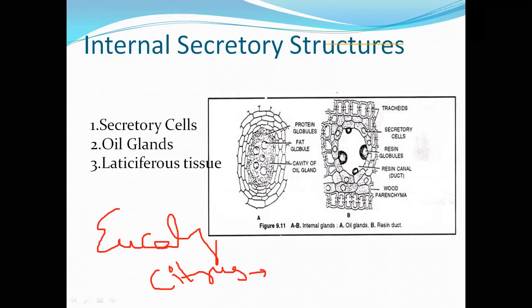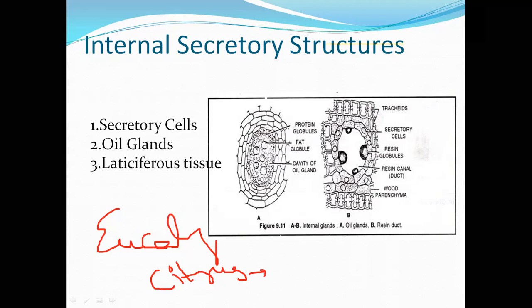Apart from oil glands, there are also resin ducts. These resin ducts are generally found in gymnosperms like Pinus and other coniferous plants.